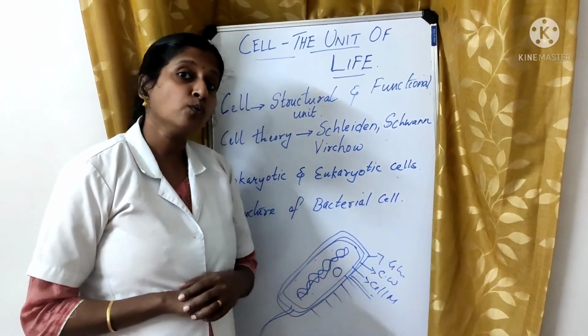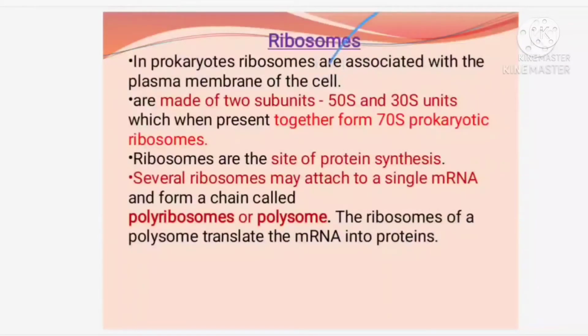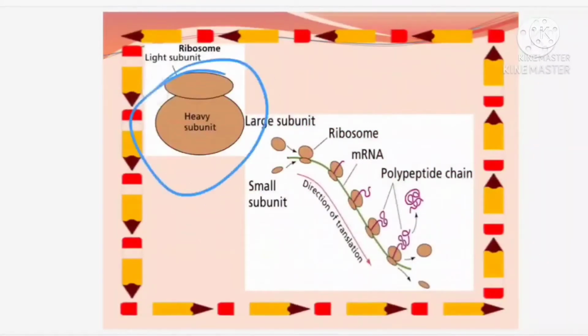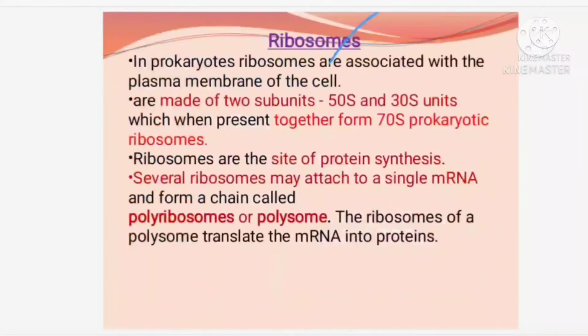Now we are going into the next topic, that is the ribosomes. Okay. So what are ribosomes? You can find the structure of the ribosome will be like this. Ribosomes are structures which are attached to the plasma membrane in prokaryotic cells. Okay. In eukaryotic cells they are also present. But what is the difference? In prokaryotic cells the ribosomes are 70S units.